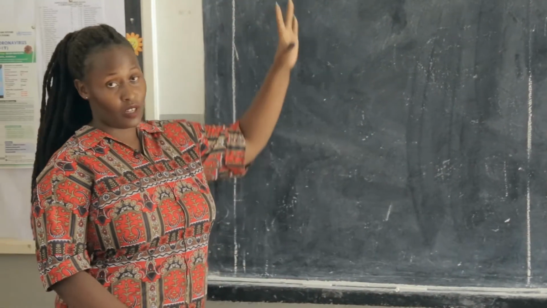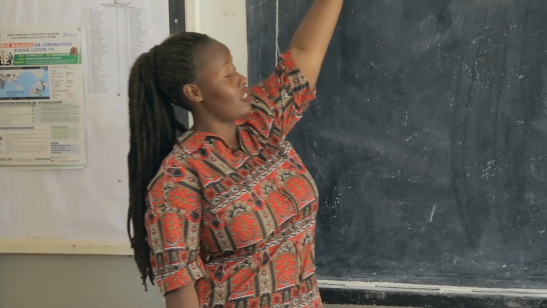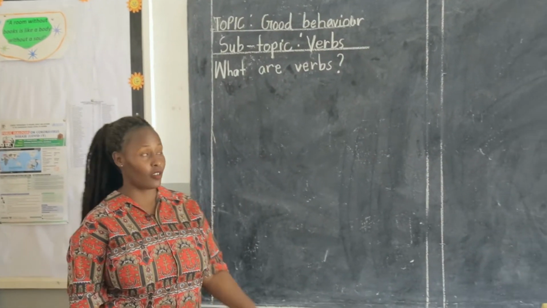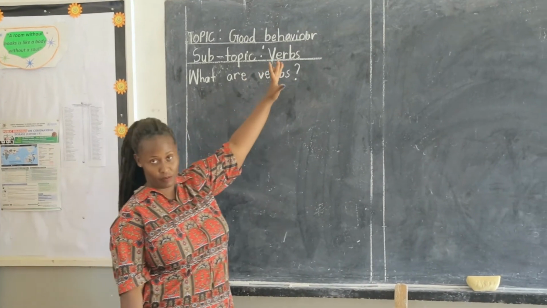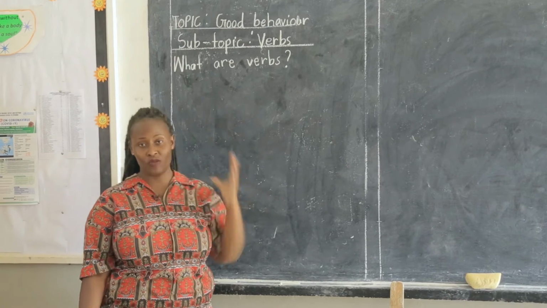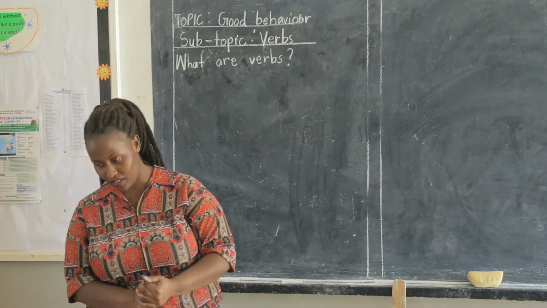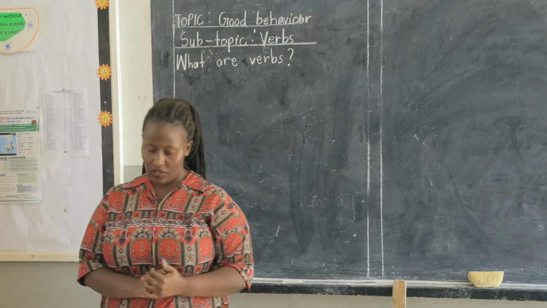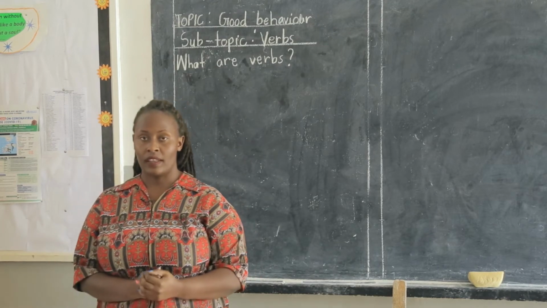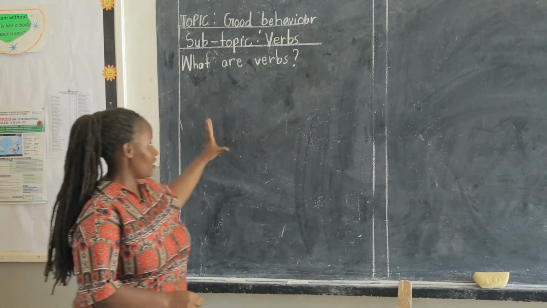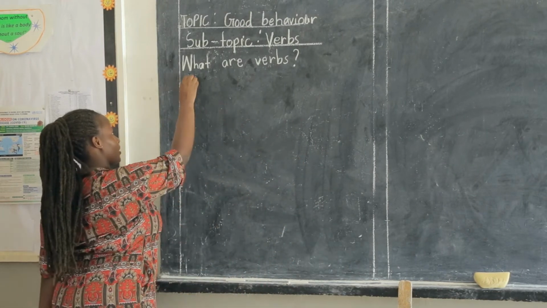So today, our first lesson, we are going to look at our topic, which is written here, good behavior. Under good behavior, we are going to look at our subtopic, which is verbs. Now, the question is, what are verbs? What do we understand by the term verbs? Verbs are words that are used to describe an action, time, and state of being. I'm going to write it here so that we can remember it.